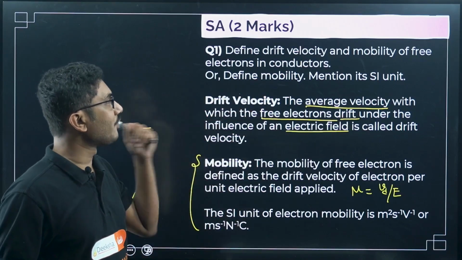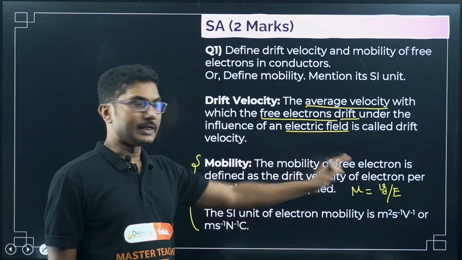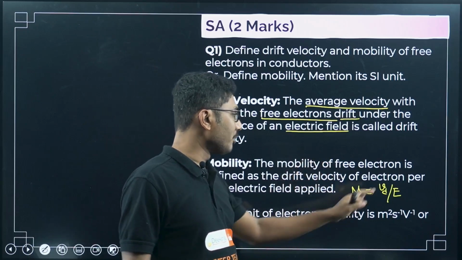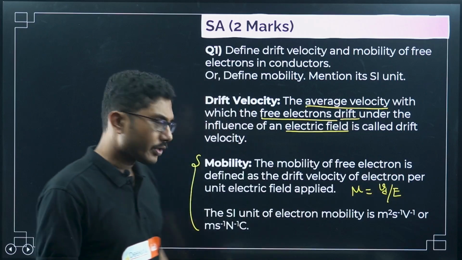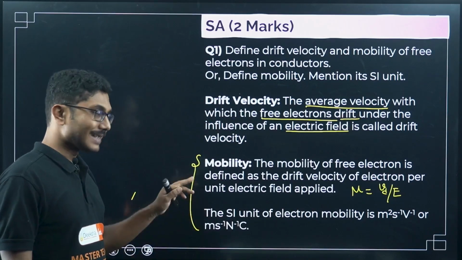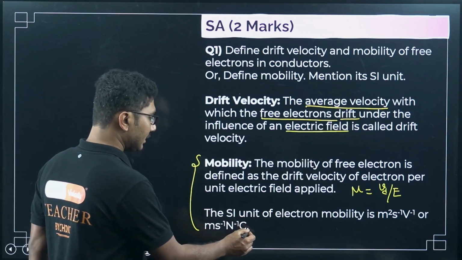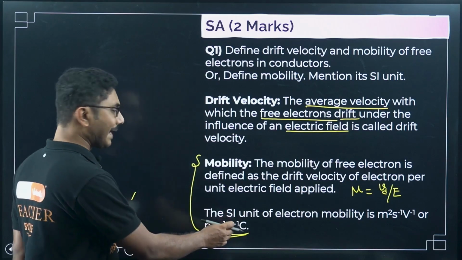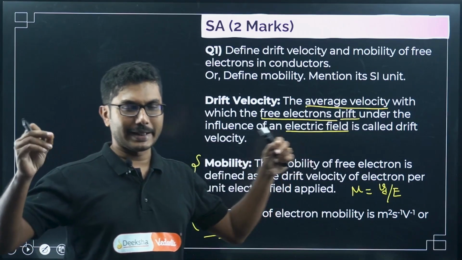But if they ask you to define mobility and mention its SI unit, then mobility is this, and its SI unit of electron mobility is meter square second inverse volt inverse. Or meter second inverse Newton inverse Coulomb, whatever you are comfortable with. This unit directly comes from this. And if you break down Newton, Newton is not a single unit, it's a complicated unit, right?